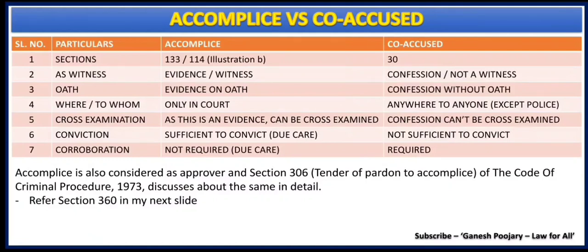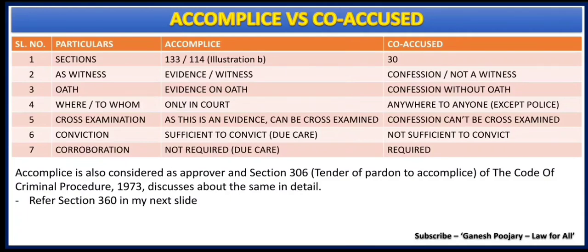Now, when it comes to the sections, the concept of accomplice is discussed under Section 133 and Section 114 illustration B, whereas co-accused is discussed under Section 30, where we are discussing the confessions. Here under Section 133, we are discussing the witness by an accomplice. Now that is about the sections.